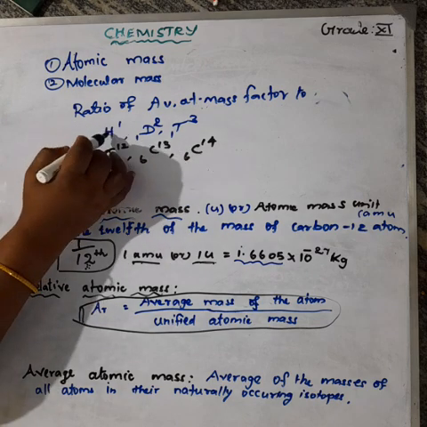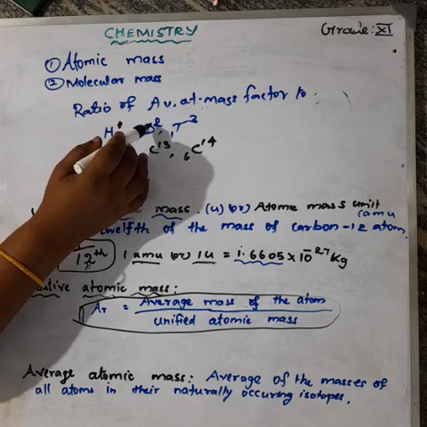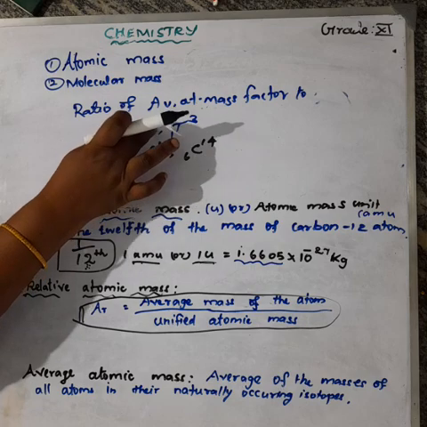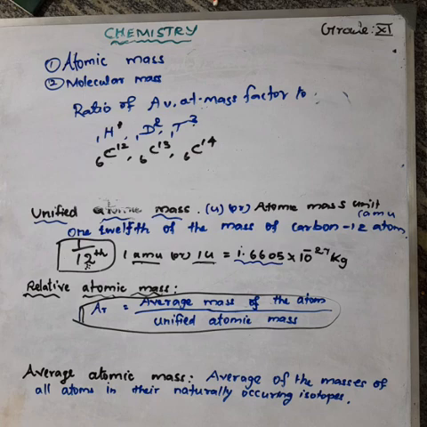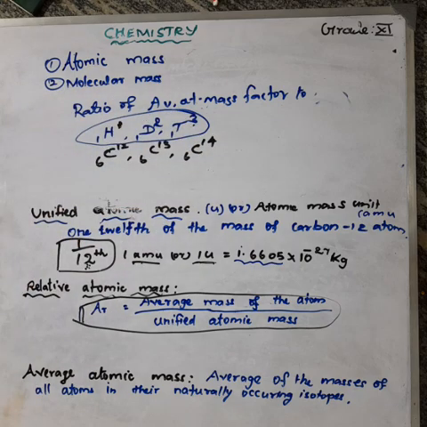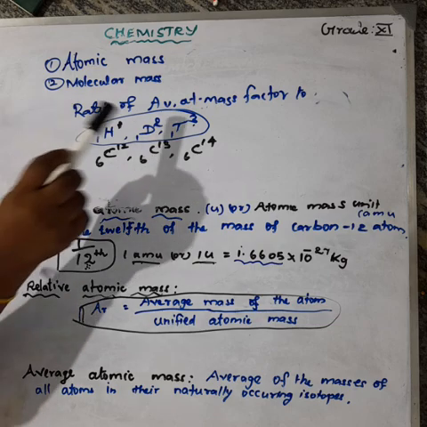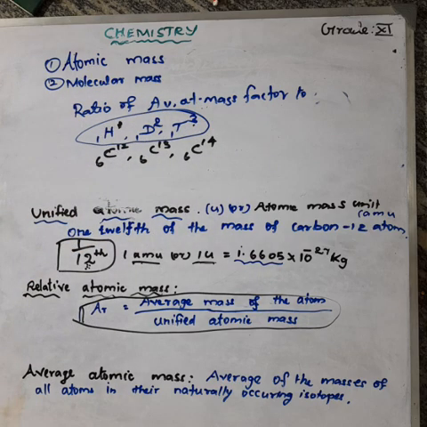Protium, H 1 1, atomic mass 1. Deuterium, atomic mass 2. Tritium, atomic mass 3. So there are 3 different atomic masses, but it is the same atom. For the same atom, the atomic mass is different. So we cannot take 1 as the atomic mass of hydrogen, we cannot take 2, and we cannot take 3. So we should determine the average atomic mass of the 3 isotopes.